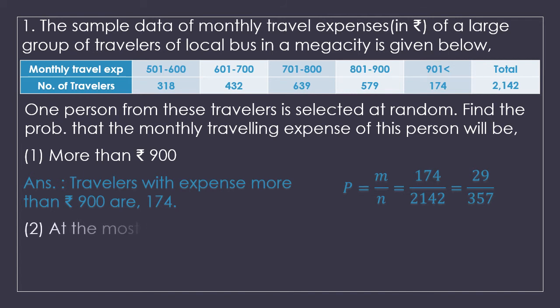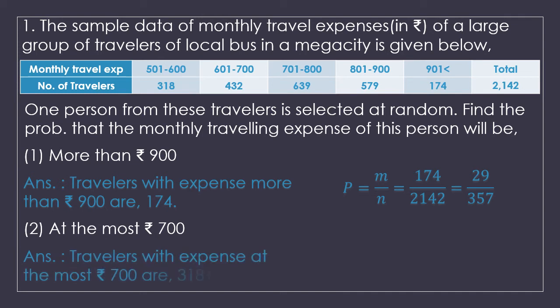Let's check the second question: at the most rupees 700. From the table, at the most 700 means 700 or less, that is 500 to 600 and 600 to 700, that is 318 plus 432. The total number of travelers with expenses at the most 700 is 750. So the probability is 750 upon 2142, which is 125 upon 357.